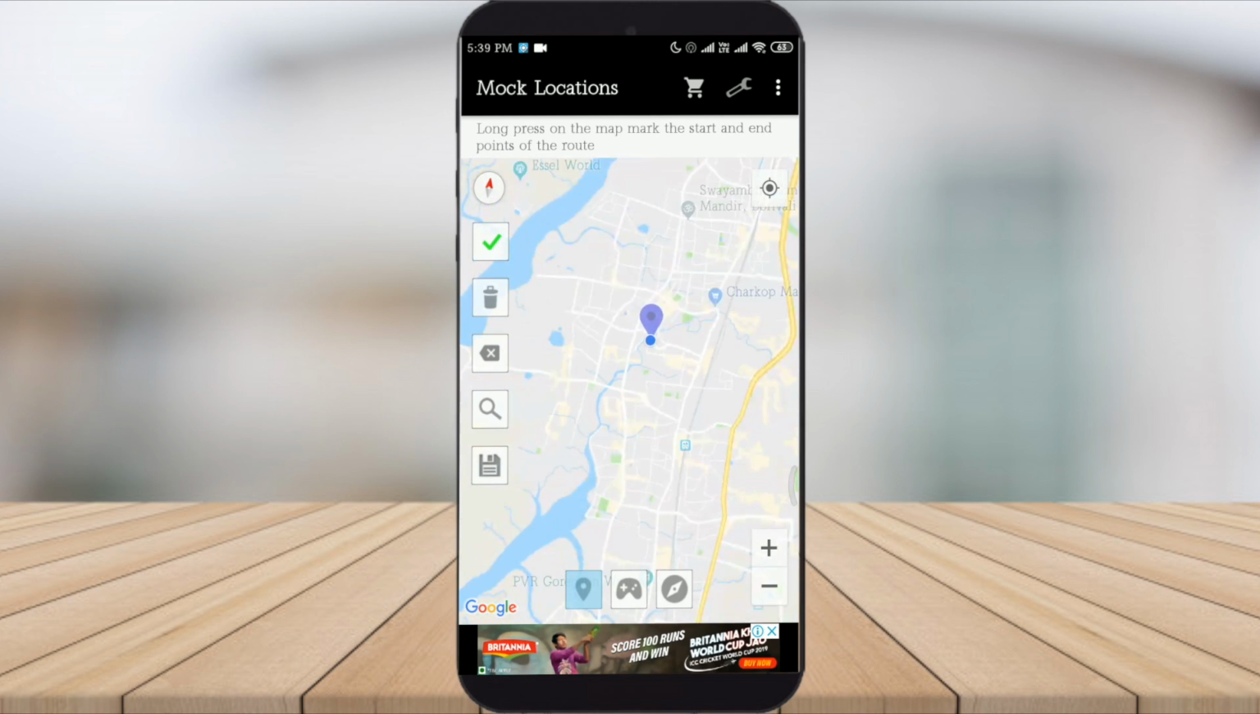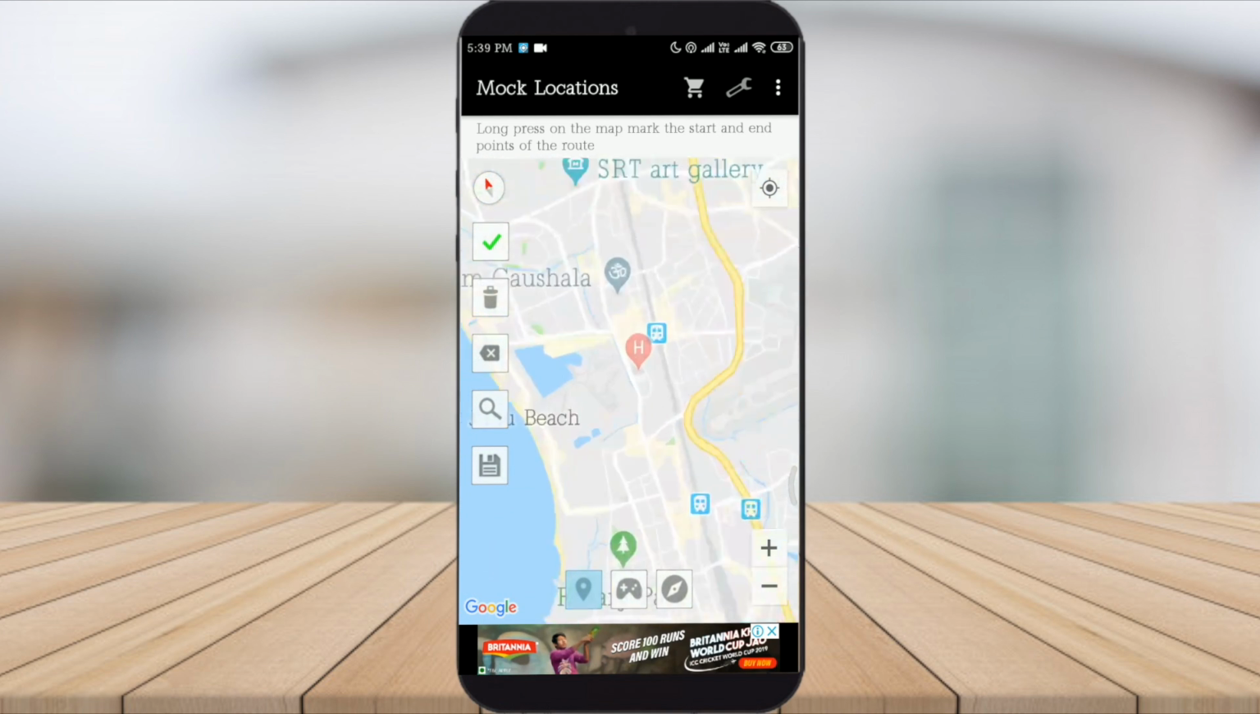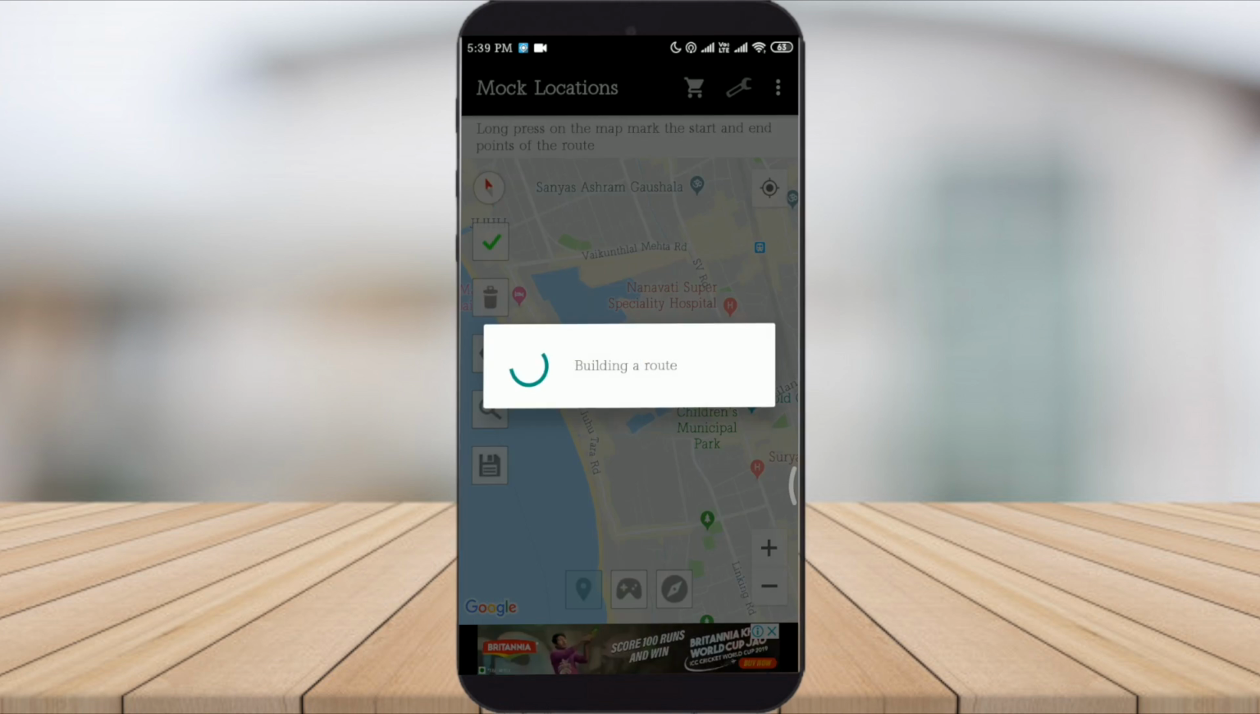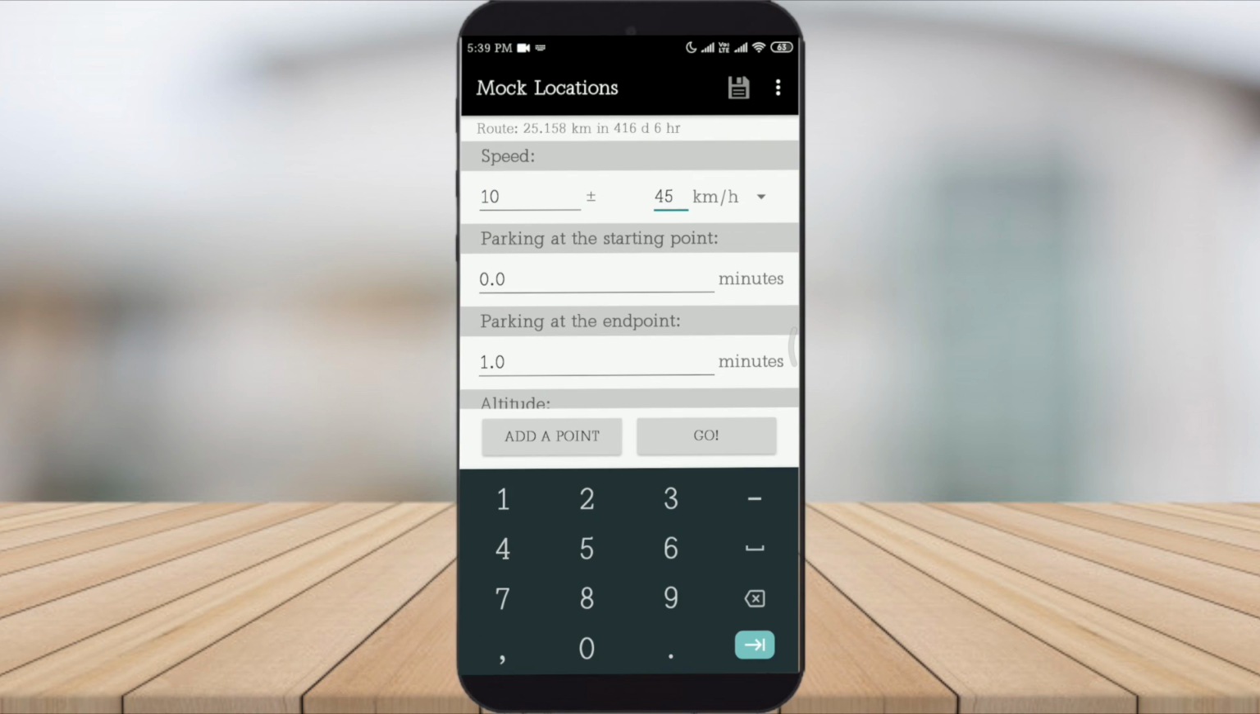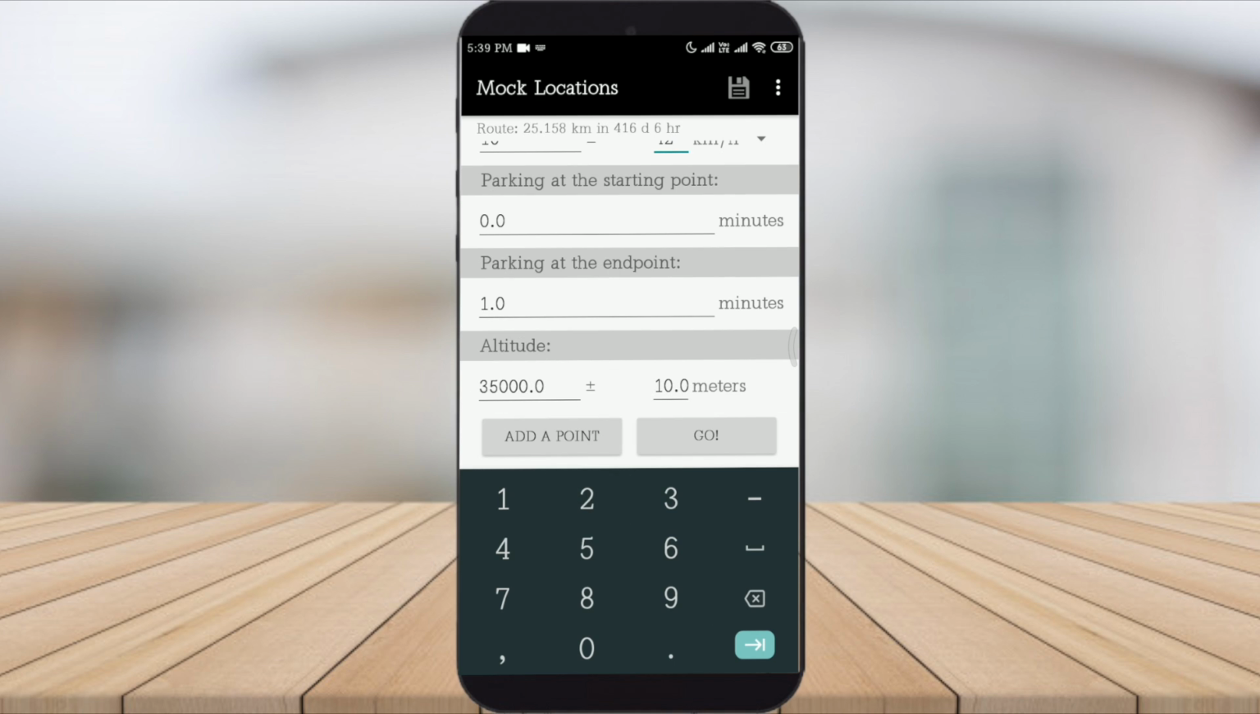After opening the app, tap and hold on your first location and then tap and hold on your destination, in this case, your friend's place. The app will build the path, and you can change the average speed at which you would like to show you are moving depending on your mode of transport, so it looks more obvious.